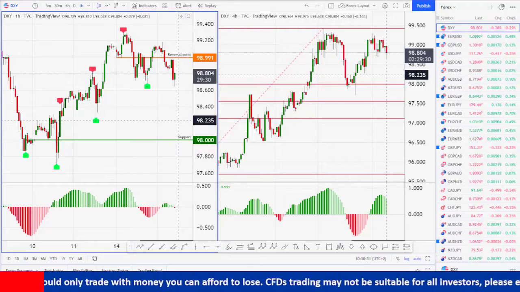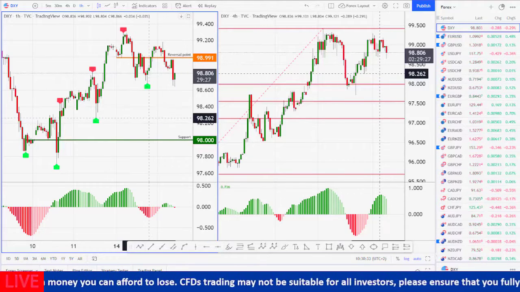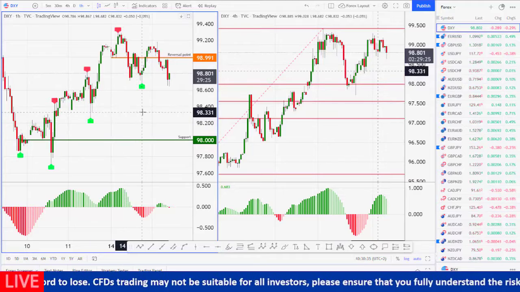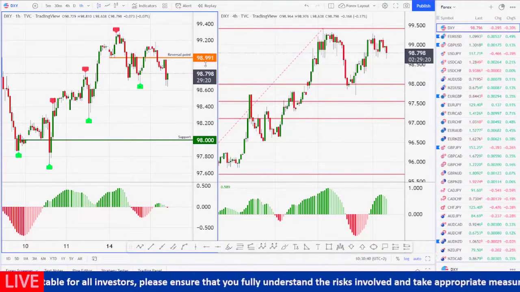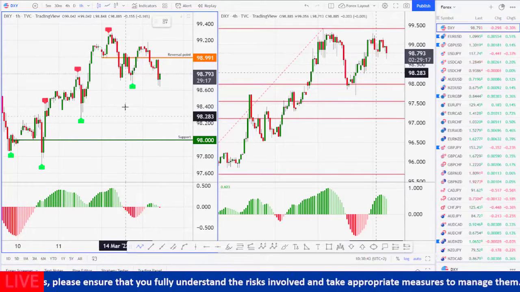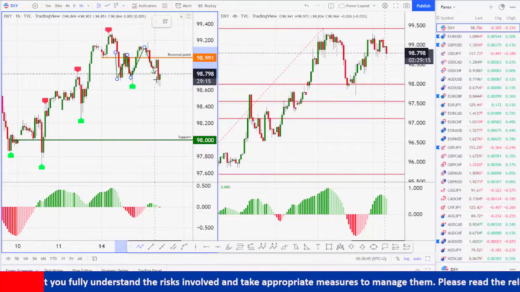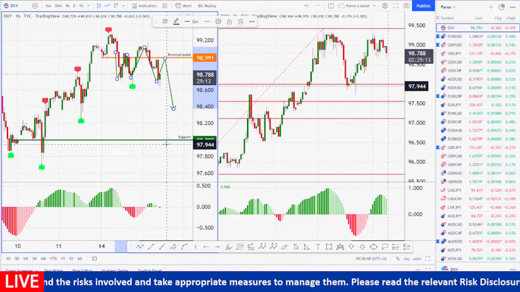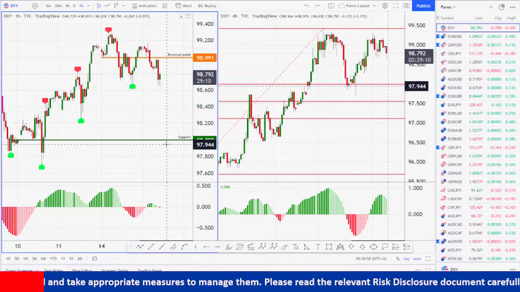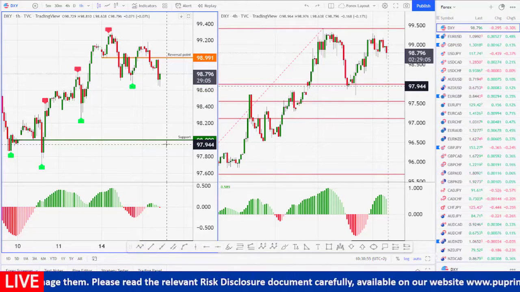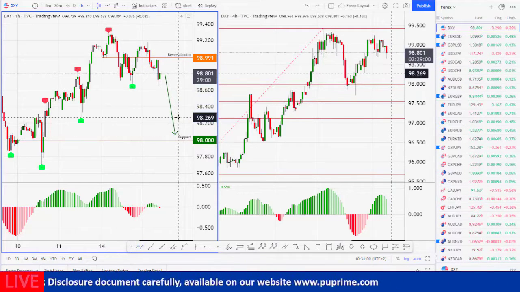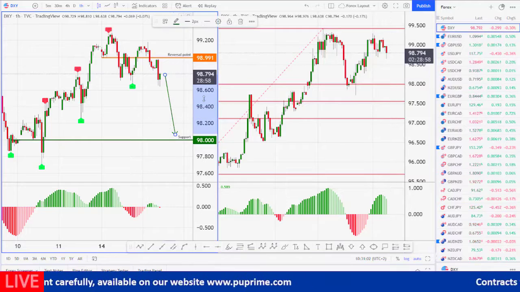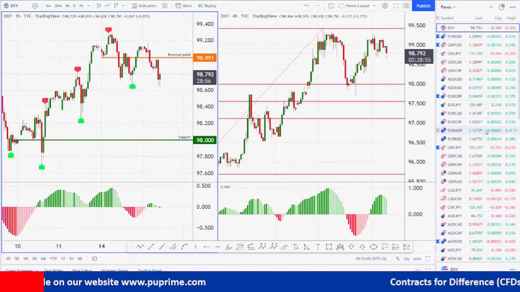Having a look at the US dollar index on the 4-hour and the hourly chart. We mentioned in yesterday's report that as long as we are trading below the 99 points, we are bearish on the US dollar. We have had this volatility move. It's basically consolidating around this level. However, we are still bearish. We still have our bearish view technically on the US dollar index to continue the move downwards from the current level to the levels of support around 98 points. This is on the very short term.